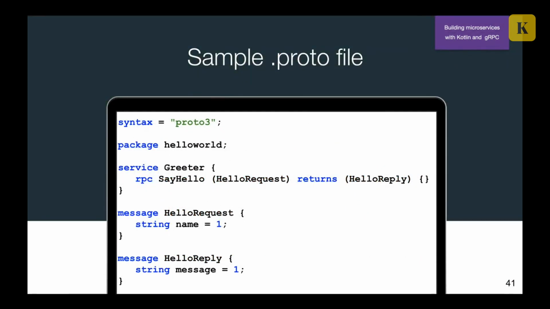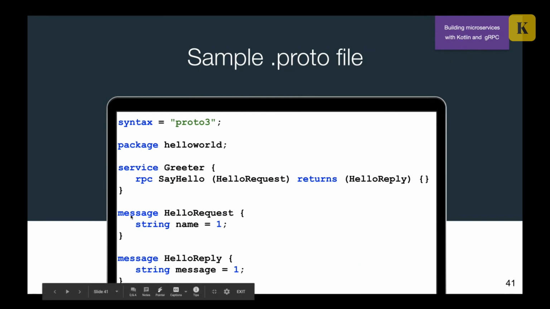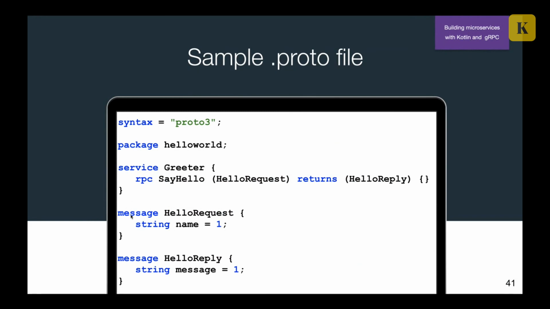What do I mean? First of all, you have to define some proto file using a pseudo language. So we see that here is a service Greeter, and it has some RPC call called SayHello. This call has HelloRequest and returns HelloReply. HelloRequest and HelloReply are just messages. So you can see that a message is an analog of a class or data structure, something like this.